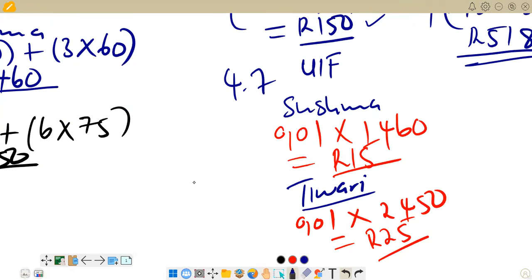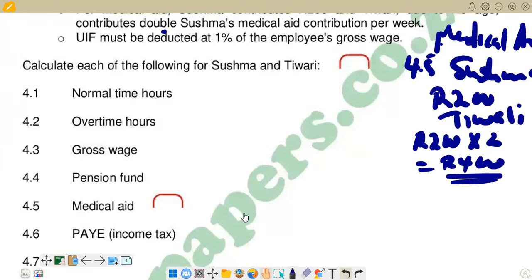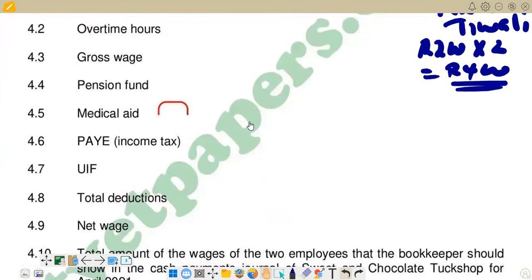Then we go back again to check the next, which is 4.8, what the question requires us to do. Right, you see that 4.8 now it's saying total deductions. So remember the deductions that we have there. We calculated pension fund, we calculated medical aid, we calculated pay as you earn, we also calculated UIF. So those are the deductions that we have. So here maybe you can create a table so that it becomes simple for us.